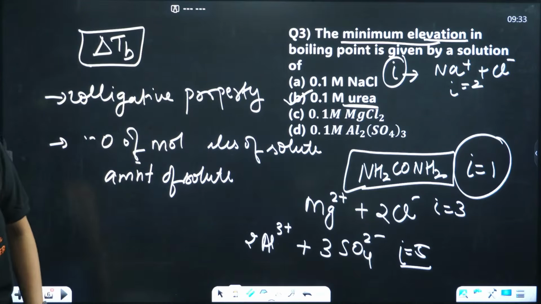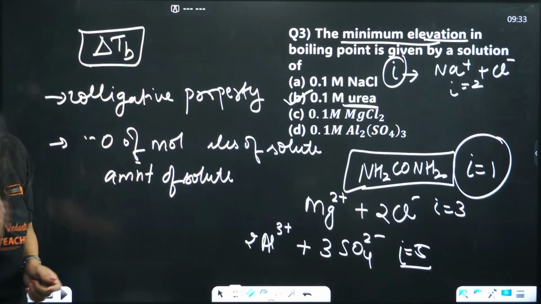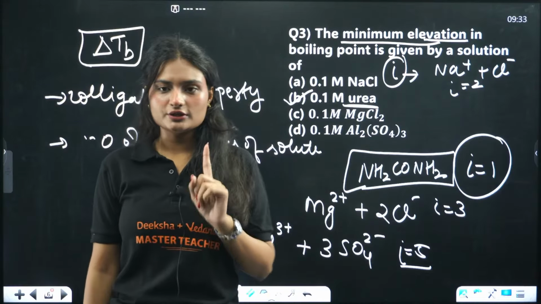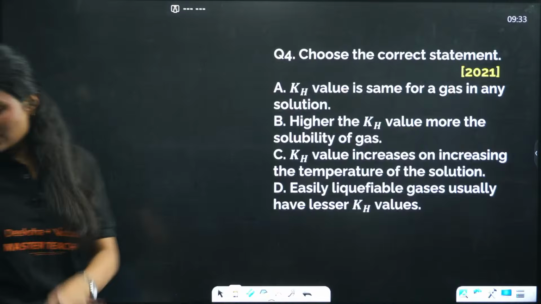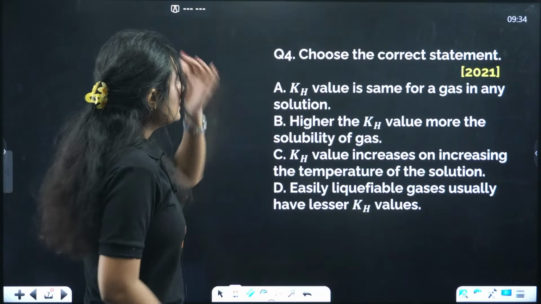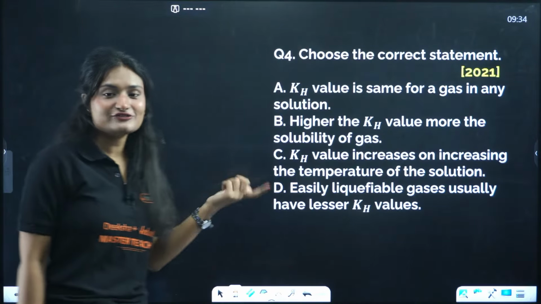Which doubt do you have? Let's solve. Yes, D will have the highest elevation in boiling point. Now let's move on to the next question. Any doubt you have, you can comment and I'll answer it. Don't worry. This one is actually interesting. If you answer this correctly, I will know you are studying.